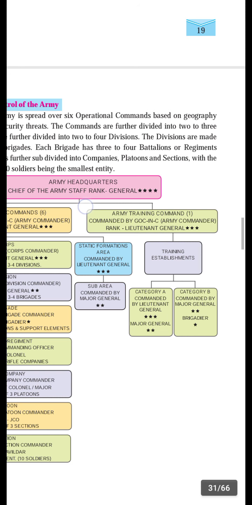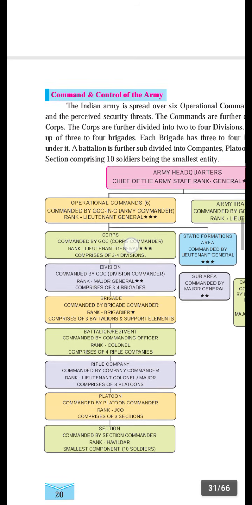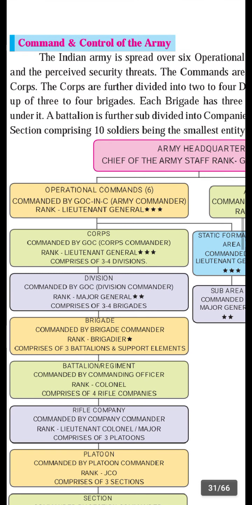The commands are further divided into 2 or 3 corps. Operational command is divided into corps, and corps are further divided into 2 to 4 divisions. The corps is commanded by a Lieutenant General and comprises 3-4 divisions.